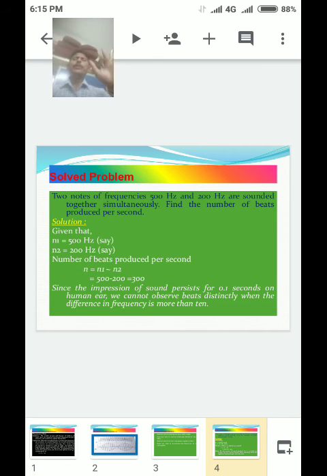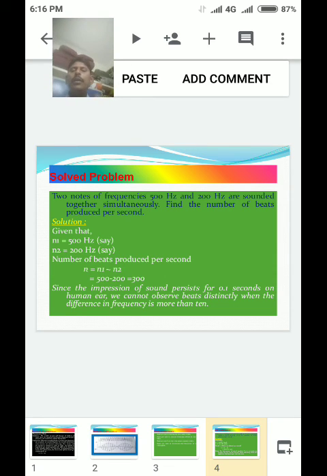Important and simple. Next, repeat. Given data: n1 is equal to 500 Hz, n2 is equal to 200 Hz. Number of beats produced per second.